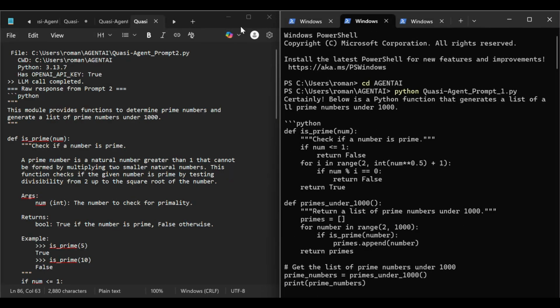So yeah, I will post an update tomorrow on my next attempt to try and build a quasi-agent. And after I've done that, I'm going to start working on building my first real agent, which is going to be cool. So I'll see you soon on that.